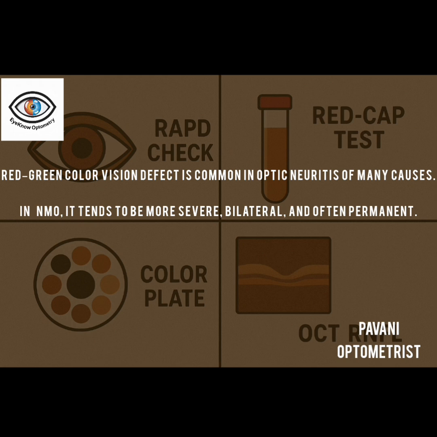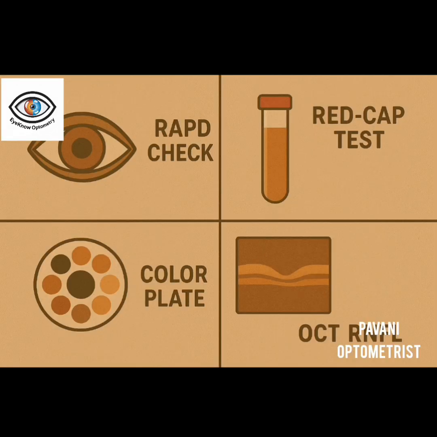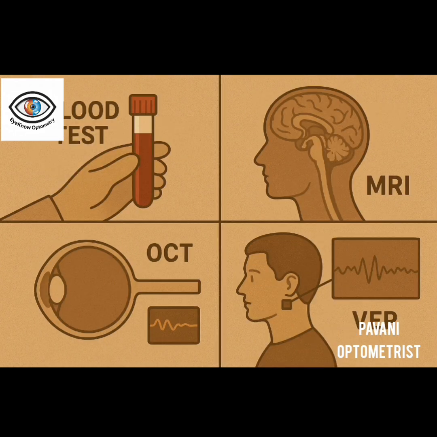also show the RAPD. And when it comes to the visual field, there will be a central scotoma, and in fundus it shows the disc edema. In OCT it shows the retinal nerve fiber layer thinning, and in VEP it shows delayed latency and decreased amplitude. MRI shows bilateral optic nerve lesions and long spinal cord lesions, which is different from multiple sclerosis, and in serology it shows AQP4 IgG positive in 70% of the cases and MOG IgG in some cases.